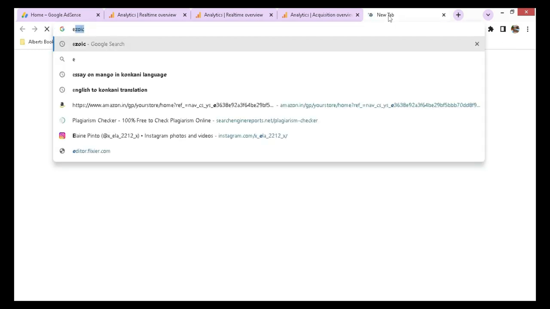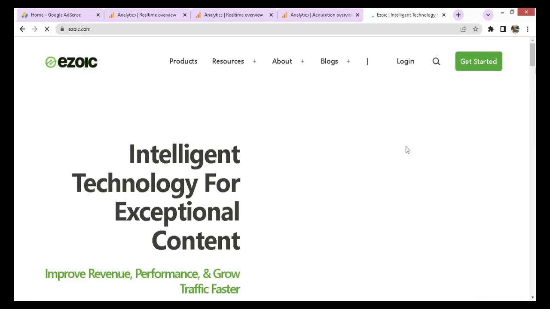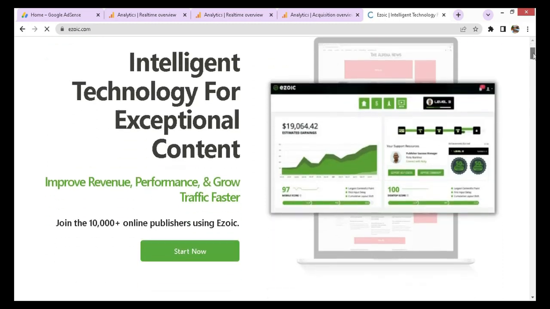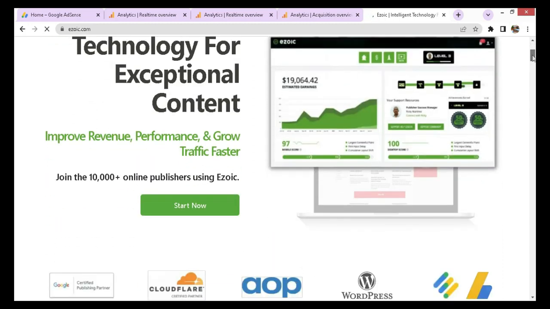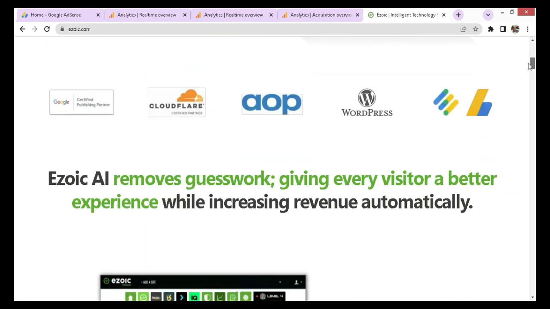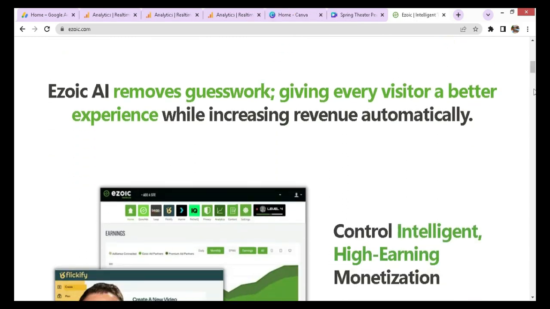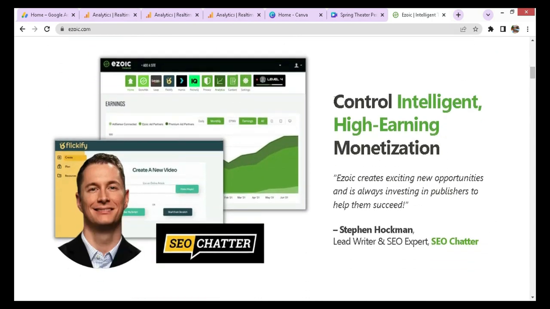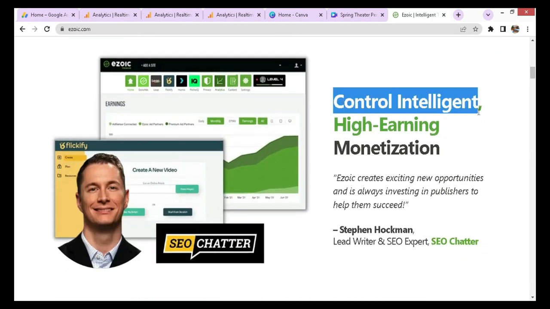Type in Ezoic, and this is the Ezoic site. First, let's try and understand Ezoic's features and what they are offering. Firstly, you can use Ezoic along with Google AdSense because Ezoic is a Google AdSense certified partner. All that you have to do is connect with an ad management account that I will show you in this video.